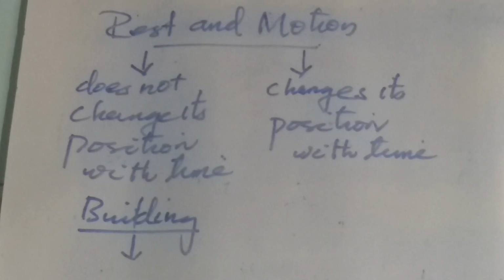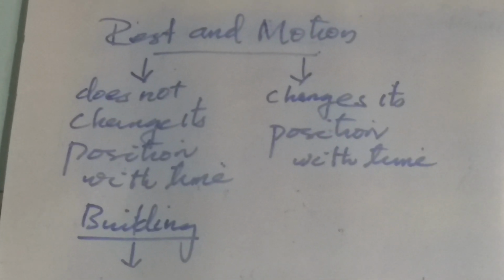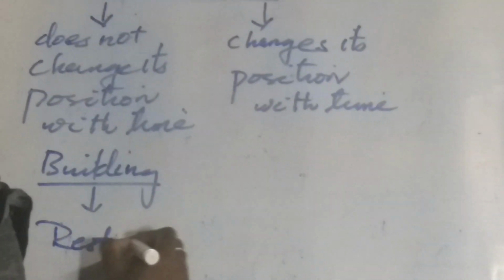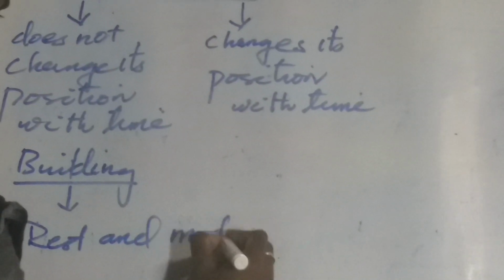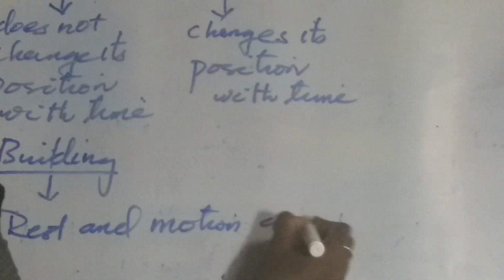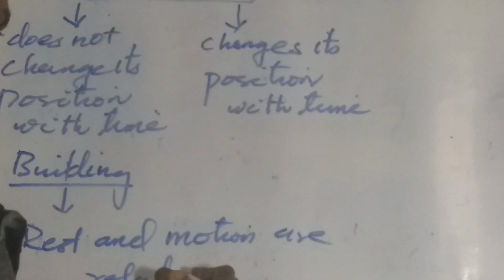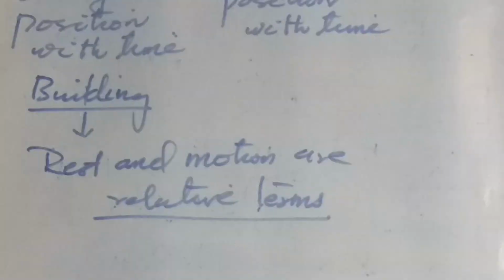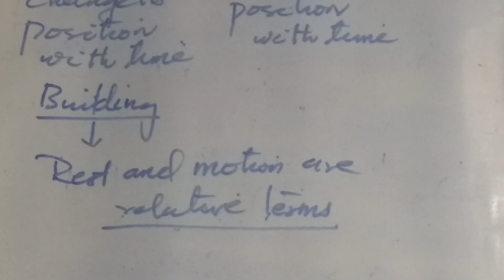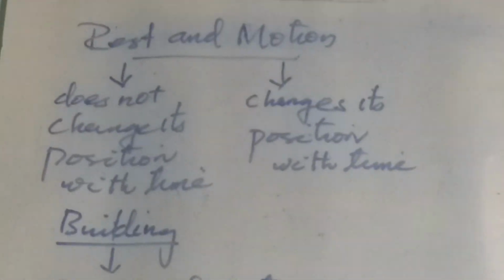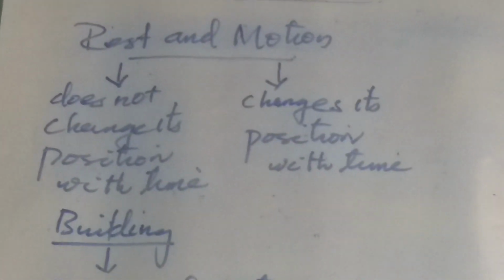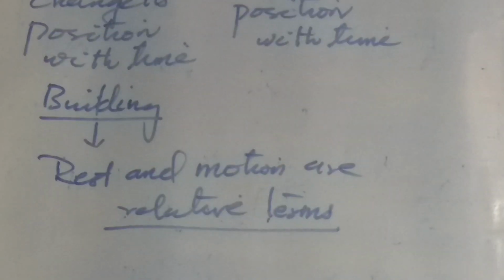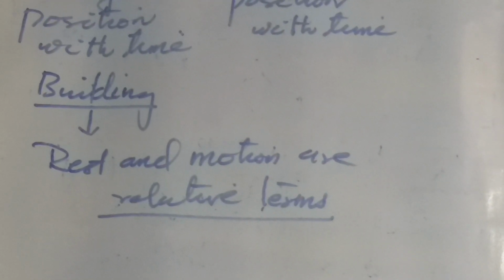Next we can see why motion and rest are considered relative terms. Rest and motion are relative terms. Consider an example. When we consider the passengers in a moving bus, a person standing on the roadside perceives the bus along with the passengers to be moving.